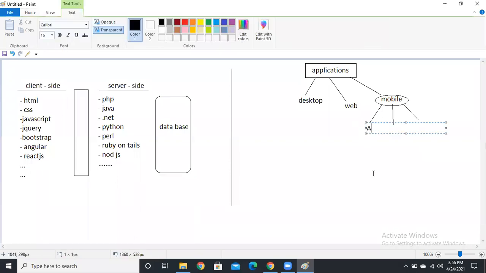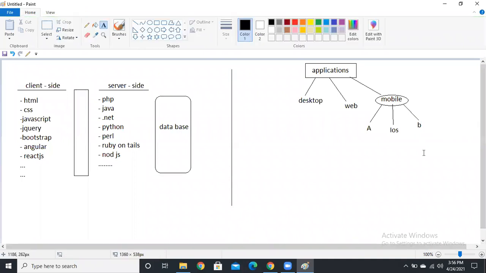Suppose I want to develop for iOS also. For that I need to develop one more application for iOS, guys. Even BlackBerry, even Windows, so we need to develop separately, for different types of applications: separate for Android, separate for iOS, separate for BlackBerry or Windows. So that's why now we can create one trendy application, that is the hybrid, guys. We can develop hybrid applications using Angular or React.